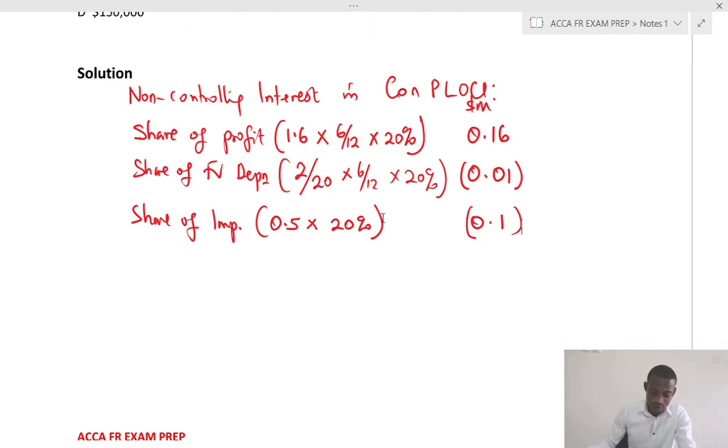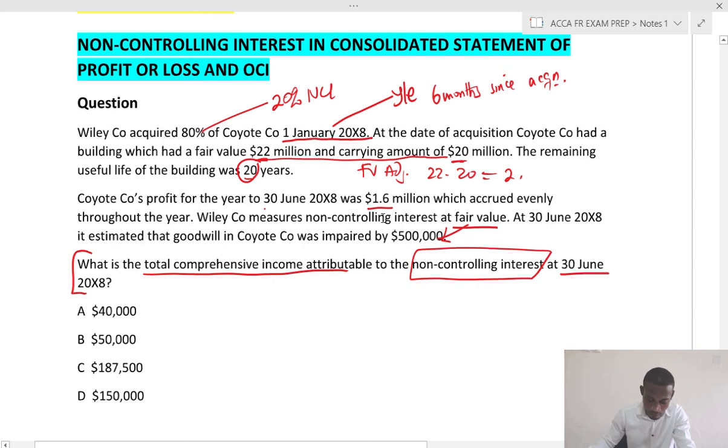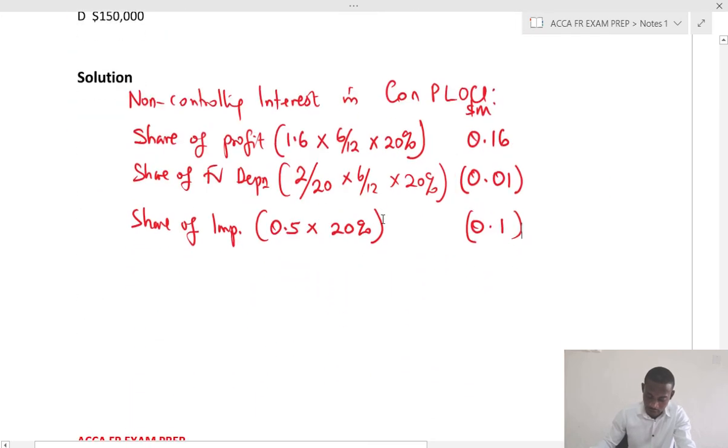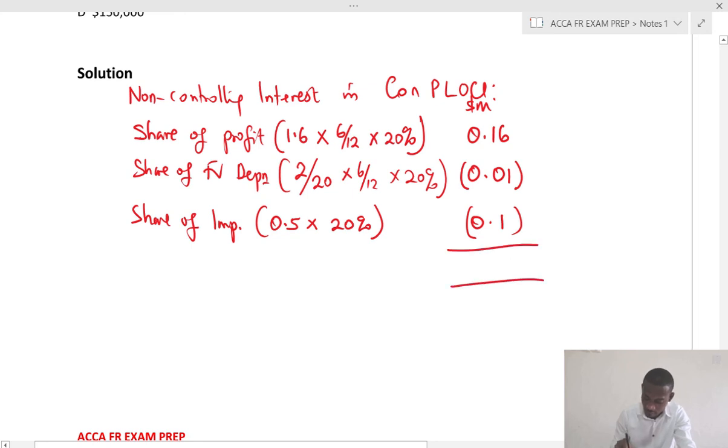Great. So just to see if I've taken all the issues, I've dealt with the fair value, I've dealt with the profit, I've dealt with the impairment. So now let's close this for the adjustment. So I have 0.16 minus 0.01 minus 0.1. That gives me 0.05, and this is in million. 0.05 in million should be in thousands, should be 50,000.